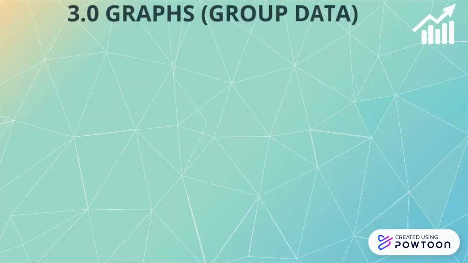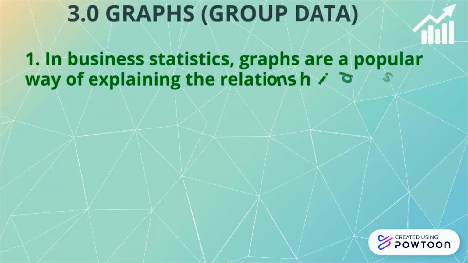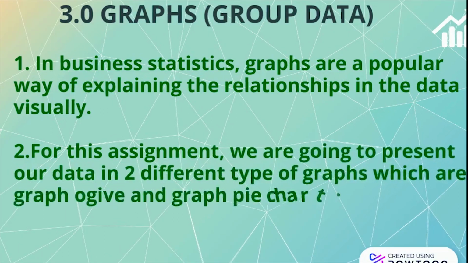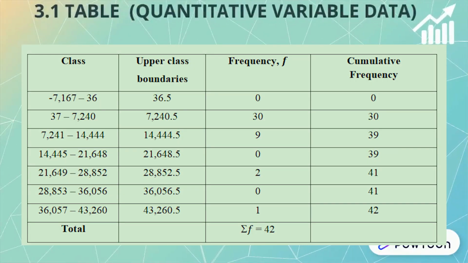A19A0824. Now I'm going to explain about graphs of grouped data, which is quantitative variable data. In business statistics, graphs are a popular way of explaining the relationship in the data visually. For this assignment, we are going to present our data in two different types of graph, which are the ogive graph and the pie chart. Let's have a look at the table used to construct the ogive graph.